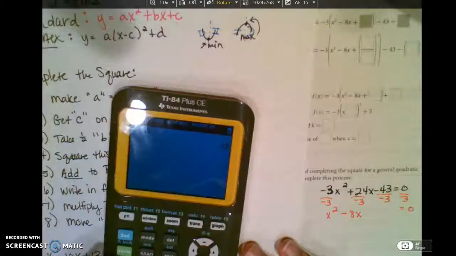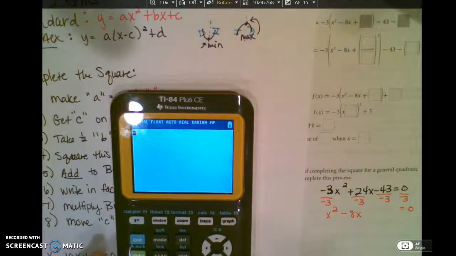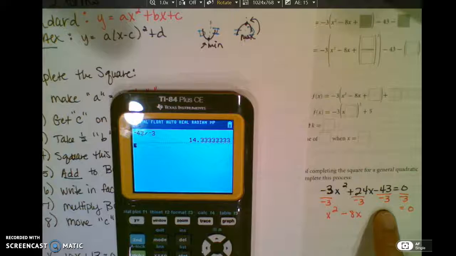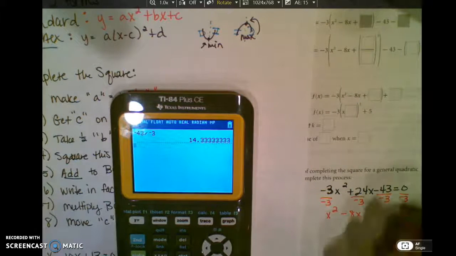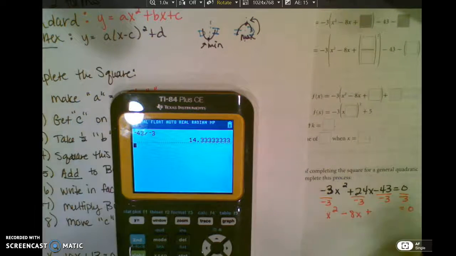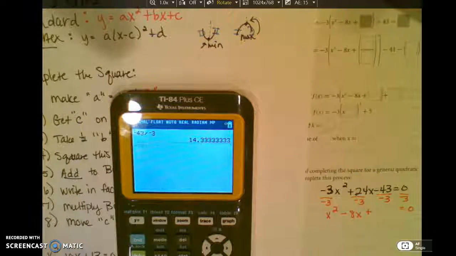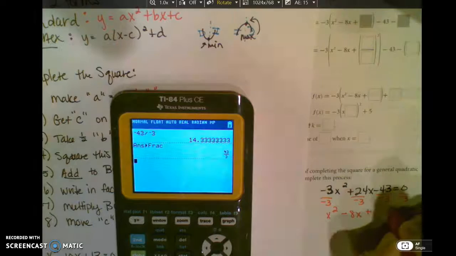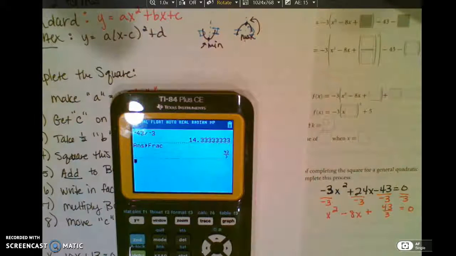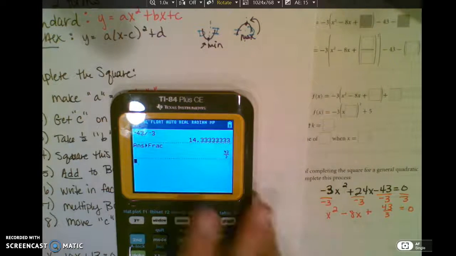I'm going to show you what happens. So we've got negative 43 divided by negative 3. You are not allowed to give a decimal that repeats, but it is positive. So you have to hit math on your calculator. It's on the far left, and that says fraction, so we hit enter. We'll hit enter again, and it tells me that it's 43 over 3. So I'm going to have to work with a fraction. It is not that big of a deal. So that is the first step.